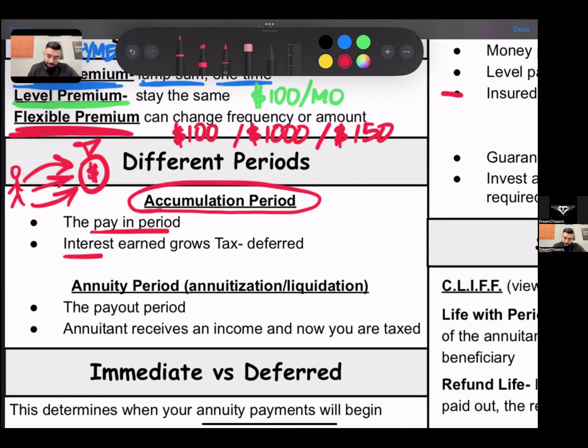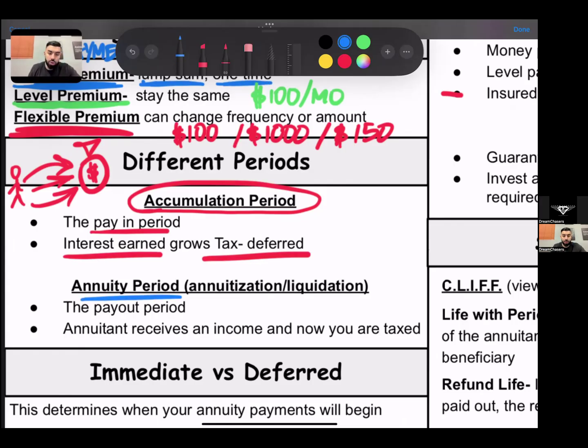Now, at the same time, the interest is growing tax deferred. So you're not paying any taxes on it now. Later on, if you decide to pull it out, you may pay taxes then. But the accumulation period is, just think, when you're putting money into the annuity to accumulate, right? To pay into it.